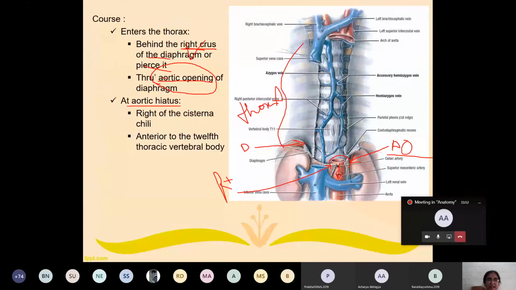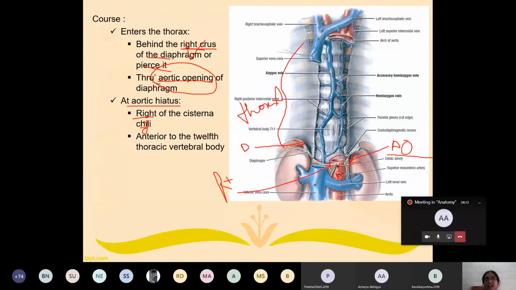At the aortic hiatus, it lies right of the cisterna chyli. The spelling is mistaken, it should be C-H-Y. Sorry for the spelling mistake.